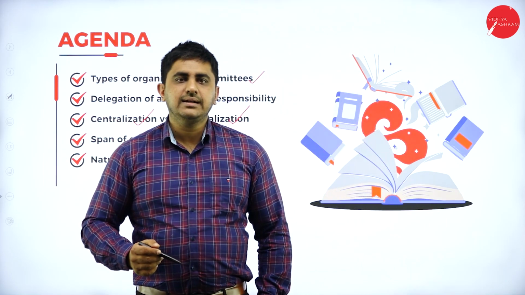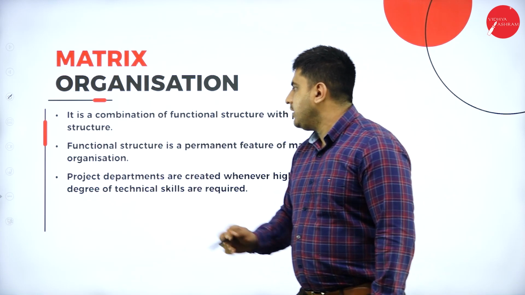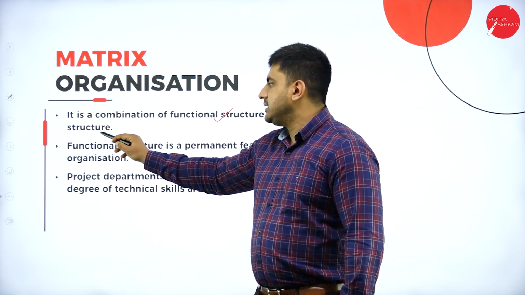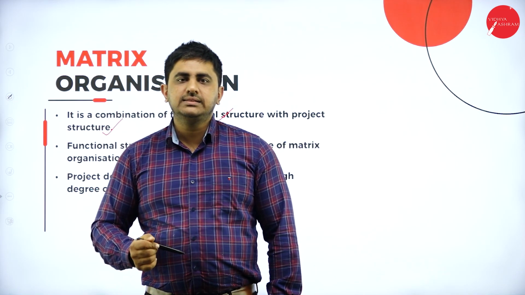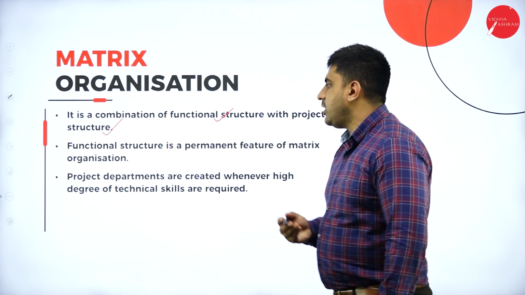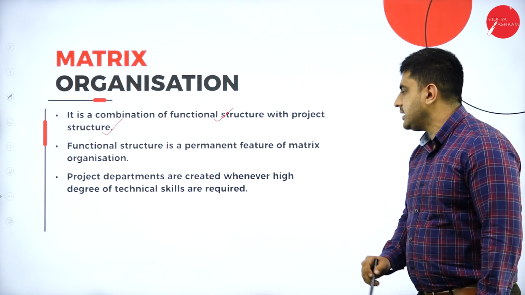So we will start. Matrix organization is a combination of functional structure with project structure, that is, both functional structure as well as project structure together form the matrix organization structure. We will understand how the matrix organization structure is.